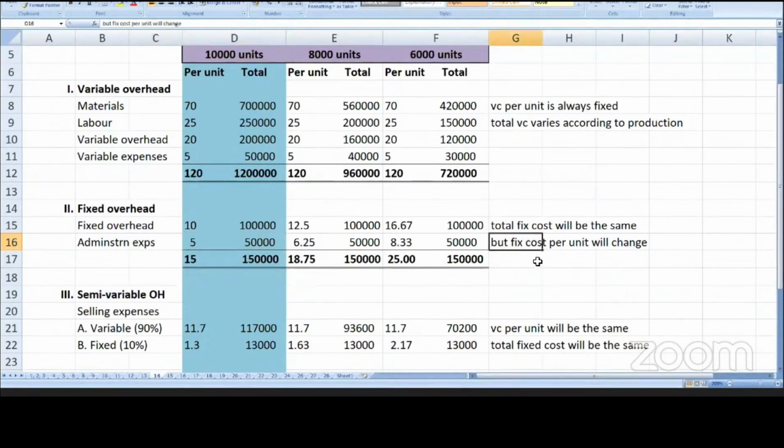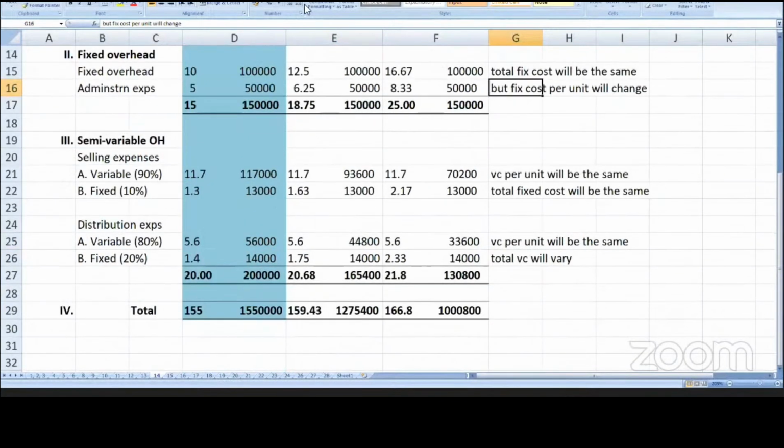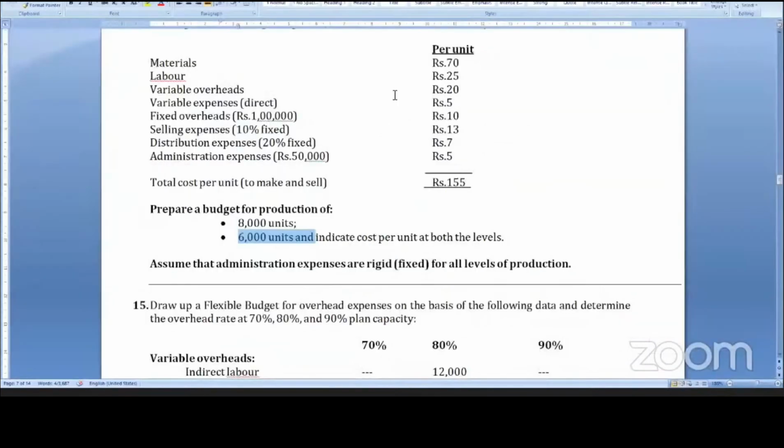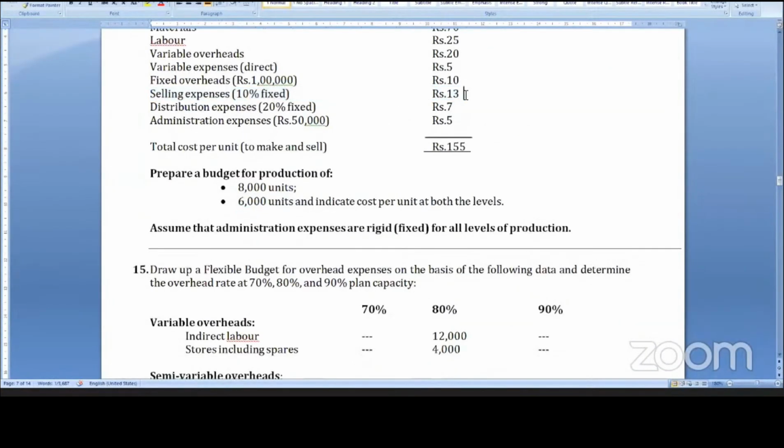And then semi variable expenses. Selling expenses are 13 rupees, 10% fixed. 10% of 13 is 1.3, sir. The balance 90% is variable, 11.7. So out of 13, 10% fixed is 1.3 and 90% variable is 11.7. So how to do this?